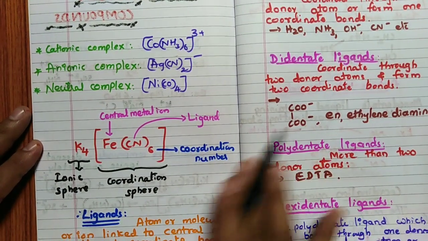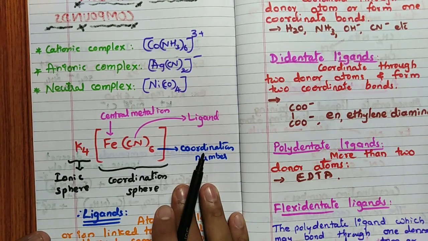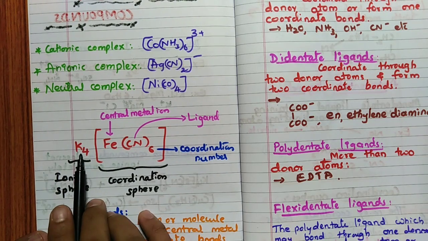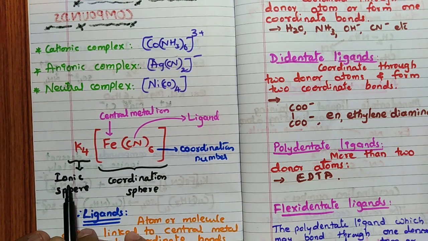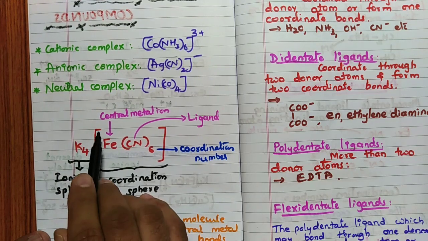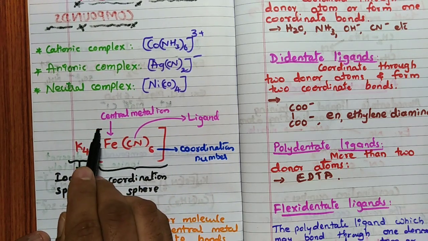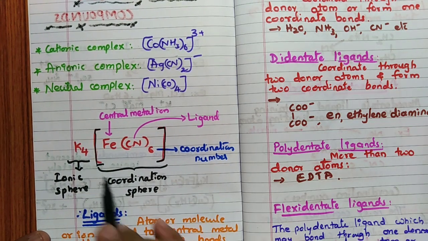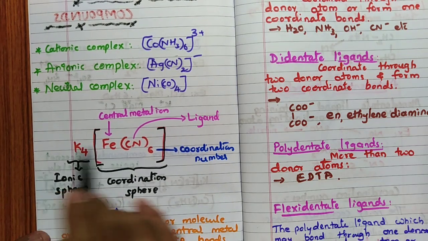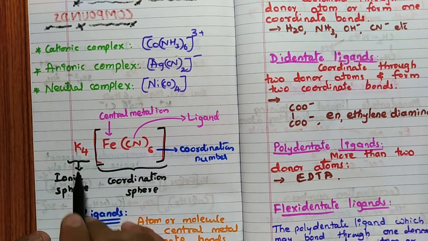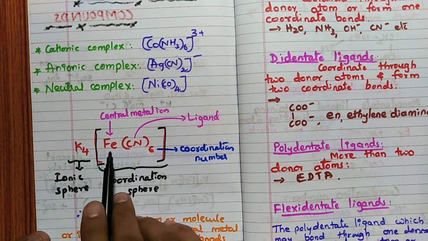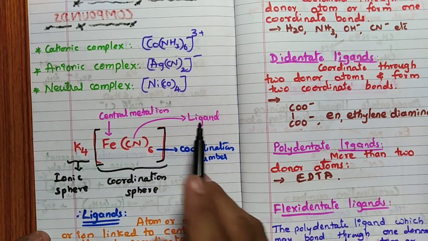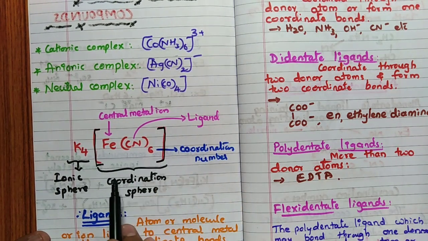Then if I consider one coordination compound like this, what all parts will be there? See, I have written K4FeCN6. This K4 we call, remember, the ionic sphere, which is outside the coordination sphere. This square bracket is called the coordination sphere. K4 is outside, or this is Cl minus, like that. So all this is the ionic sphere. And this Fe is known as the central metal ion, remember. Then CN is a ligand, cyanide, water, whatever is present here, that is a ligand.